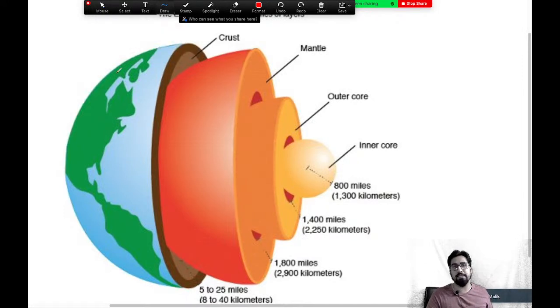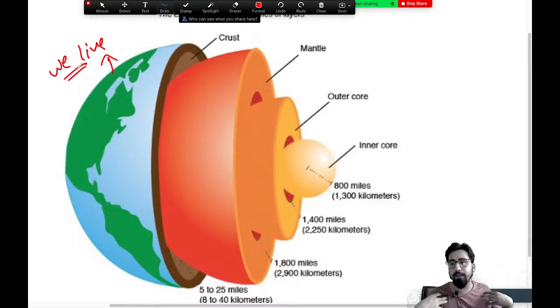So look guys, this is the outer layer. This is where we live, right? So where do we live? Where the humans live? We live on the crust. We live on the first layer, the crust layer.